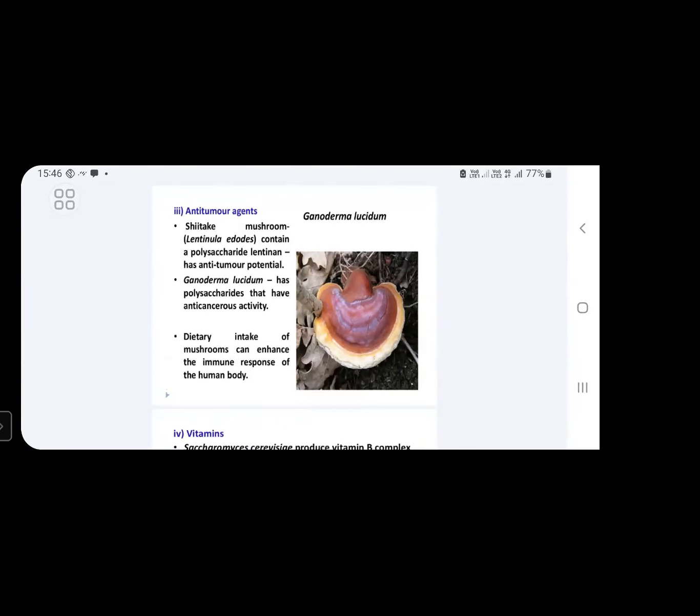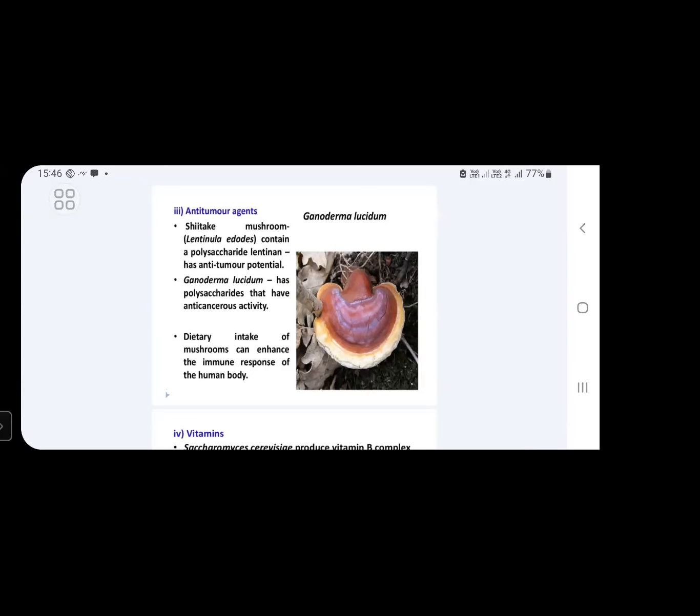So till now we have discussed various important aspects of fungi: how these fungal species are used in the production of enzymes, different types of vitamins, and antibiotics. Now we will discuss some other important substances which have medicinal importance, and how these are produced by different species of fungi.